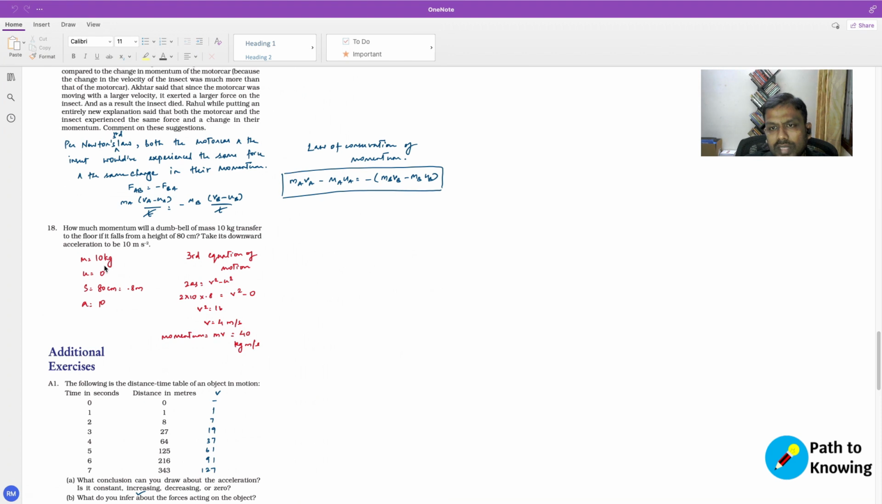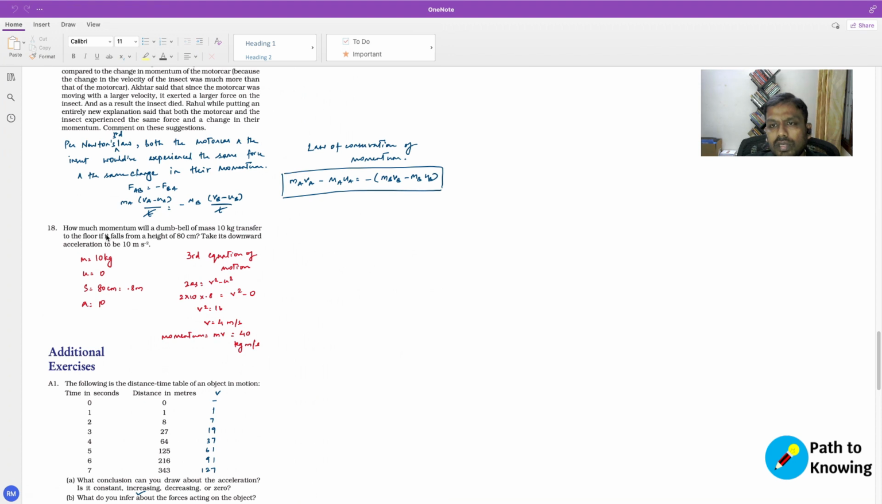So the dumbbell mass is 10 kg, and when it starts, the initial velocity is 0, right? And it covers the distance of 80 centimeters. So s is 80 centimeters, which is 0.8 meters, and the acceleration that it has encountered is 10 meters per second squared.